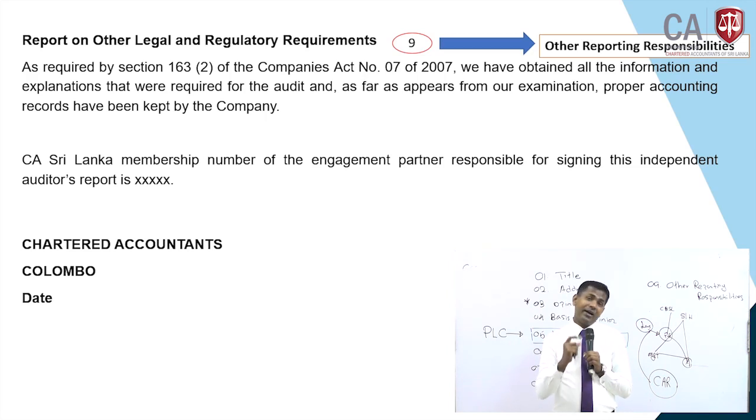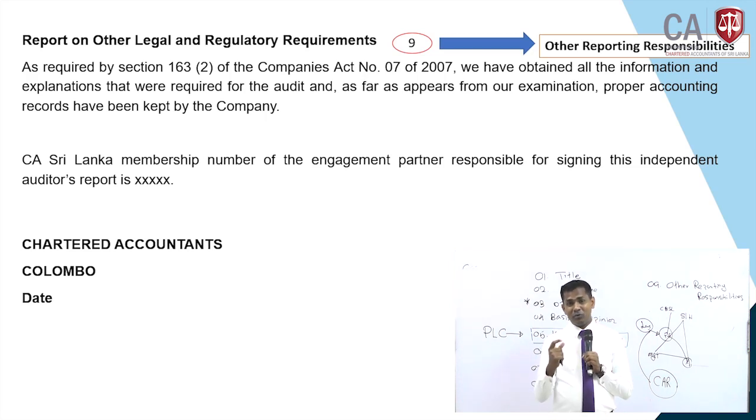In terms of Sri Lankan companies, most are governed by the Companies Act number 7 of 2007. According to section 163(2) of the Companies Act number 7 of 2007, the auditor has to report whether they have received all the information for the audit and whether the company has maintained proper books of accounts.